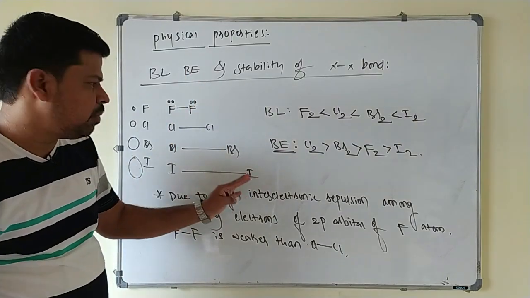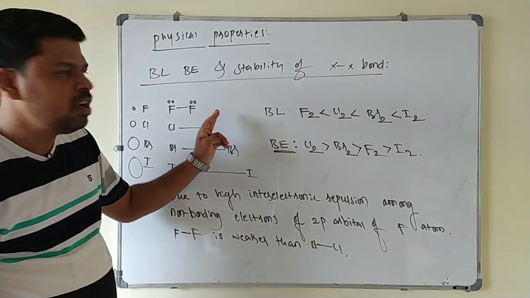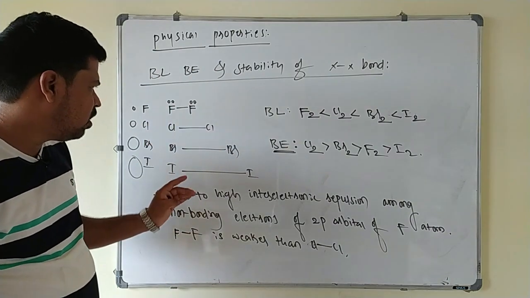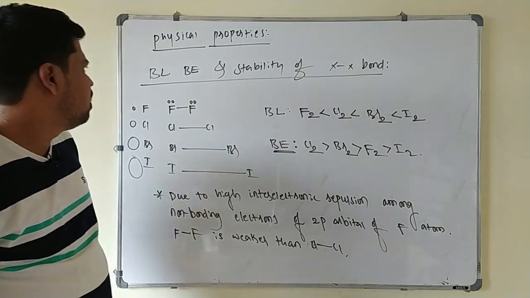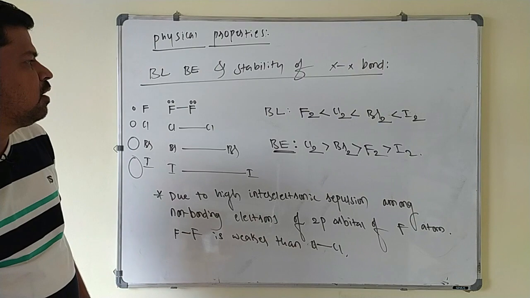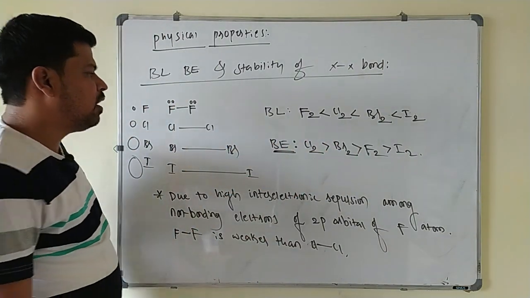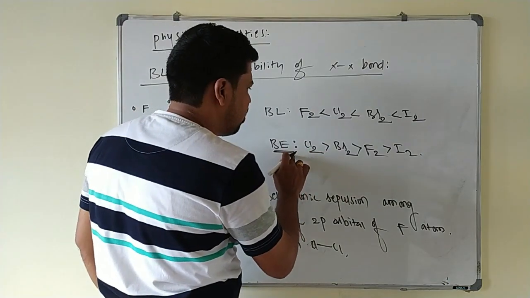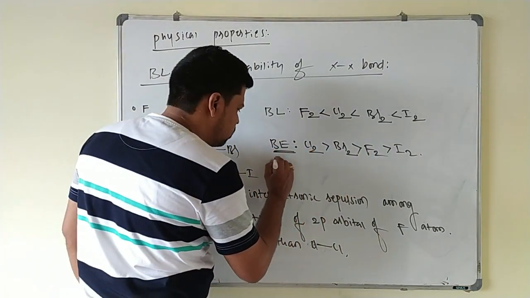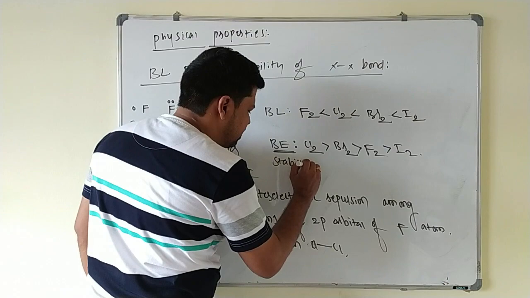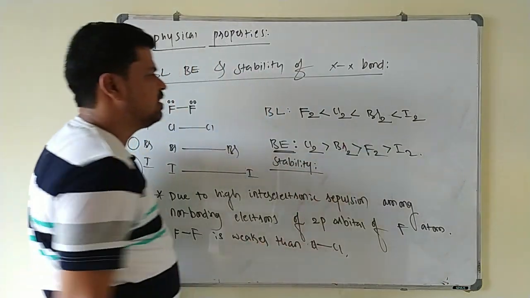They are highly exothermic and it is highly reactive element in the group 17 elements. So this is the order of bond energy and bond length of the F-F, Cl-Cl, bromine or iodine molecule here. So bond energy order is nothing but what? Order of the stability. Also you can write bond energy order as order of the stability.